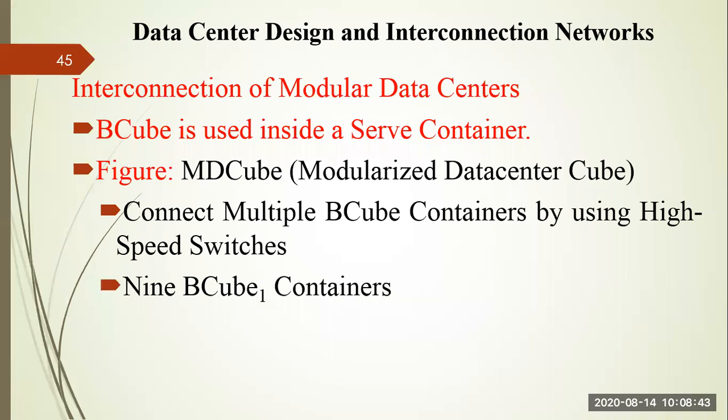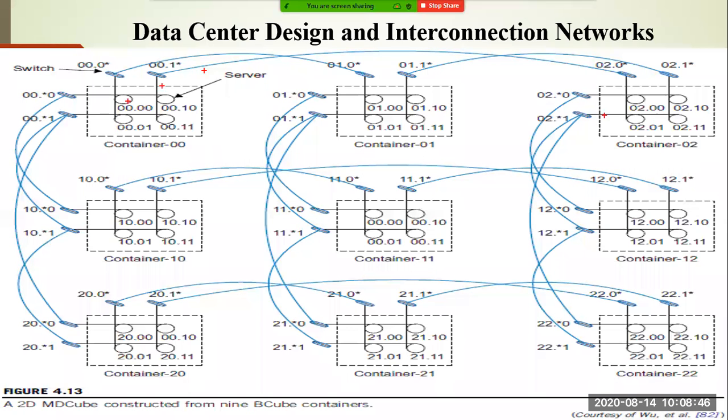If you see, each one is called a BCube 1, right? This container 00 is a BCube, this container 01 is a BCube. Container 02, 10, 11, 12, 20, 21, 22. Just like you have seen in the form of a matrix, whenever you are writing a matrix, you write 0,0, then 0,1, then 0,2, something like this. Similarly, here you are writing 1,0, 1,1, 1,2, and it goes on, right? So here we have multiple containers, nine BCube containers, and combined we call it an MDCube.